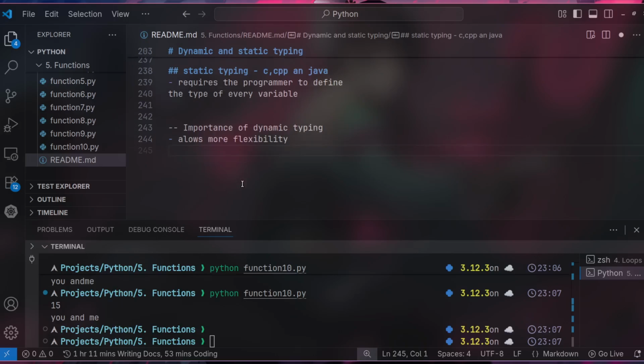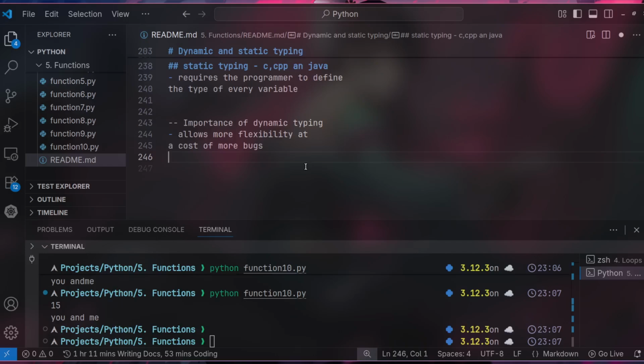Now this also comes at a cost. It comes at a cost of more bugs. So we will have to deal with more bugs, despite it being flexible.